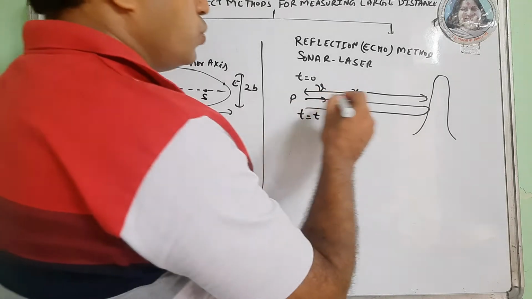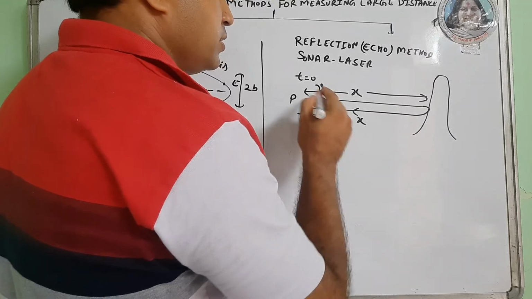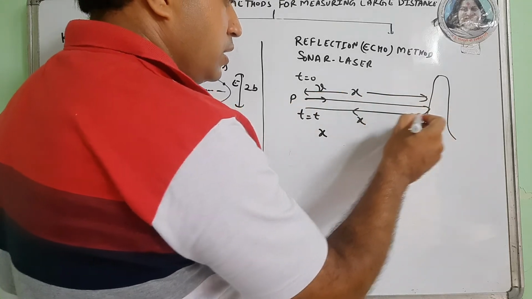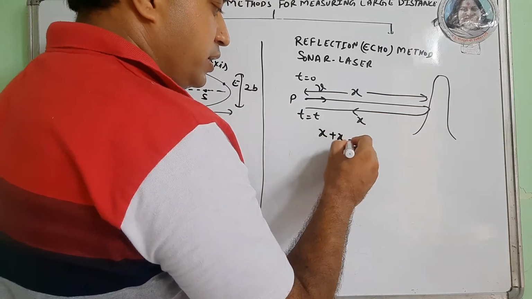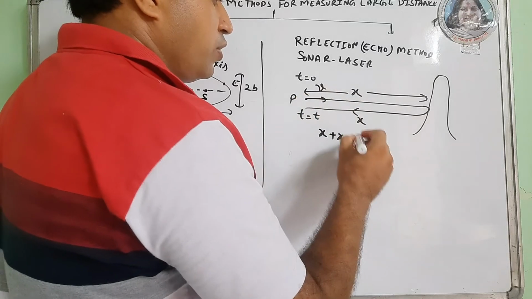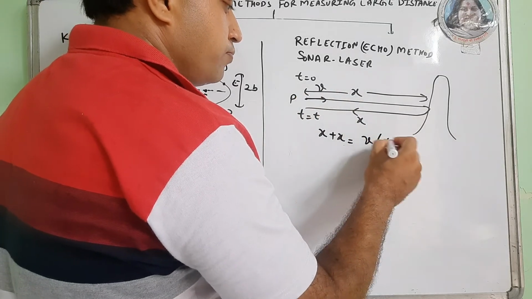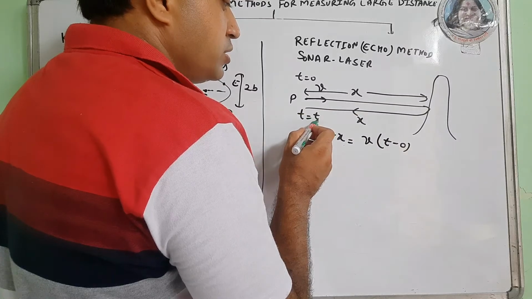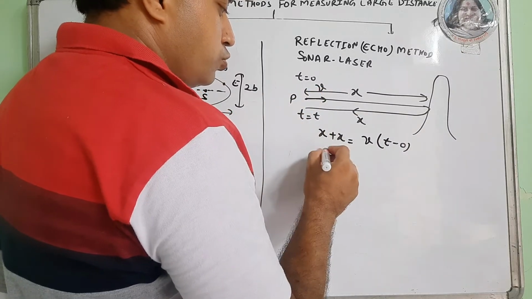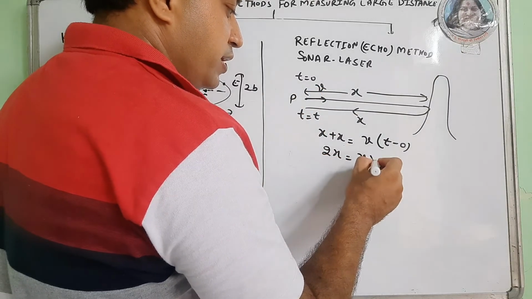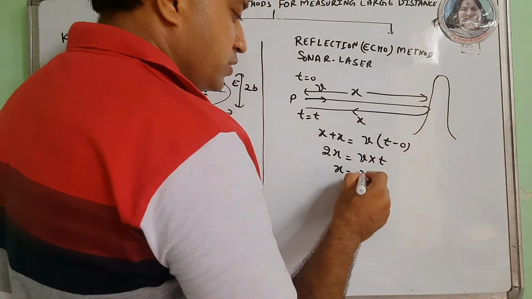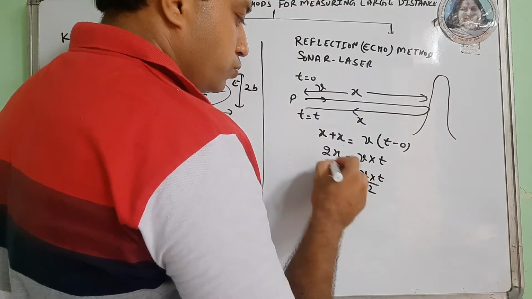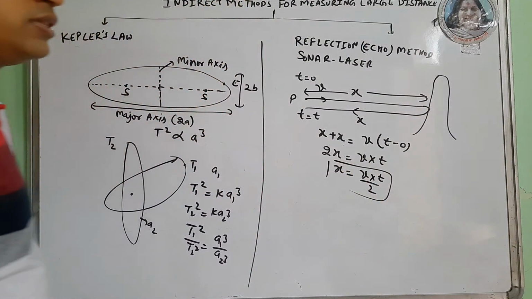So now x for going and x for returning can be found with velocity into time. Final time is t, initial time is 0. So 2x is v into t. So x is v into t by 2. The same thing we are observing in the sea also.